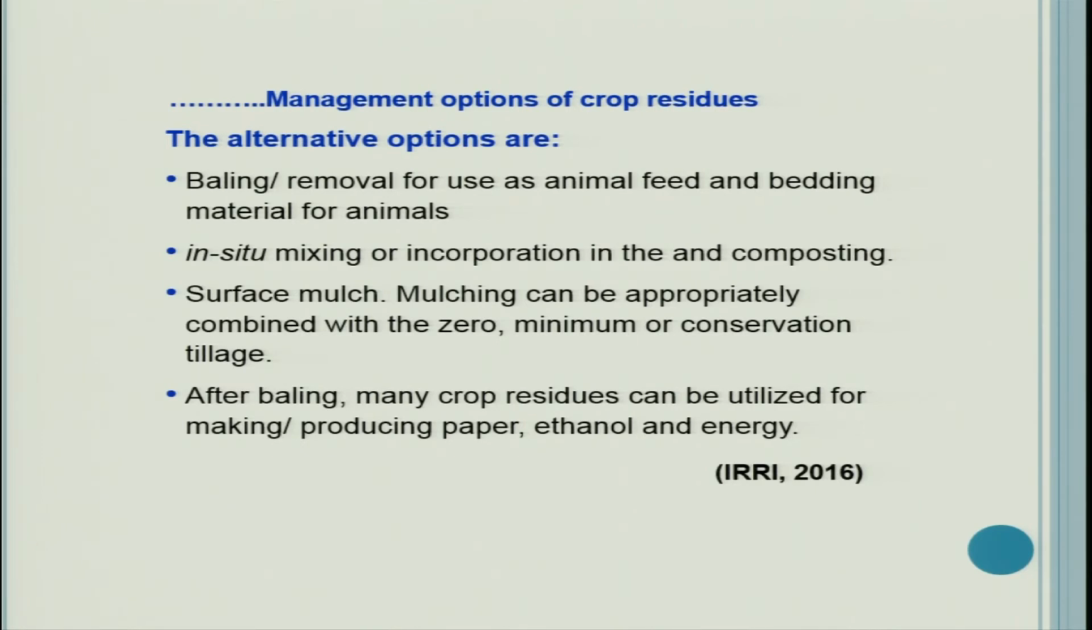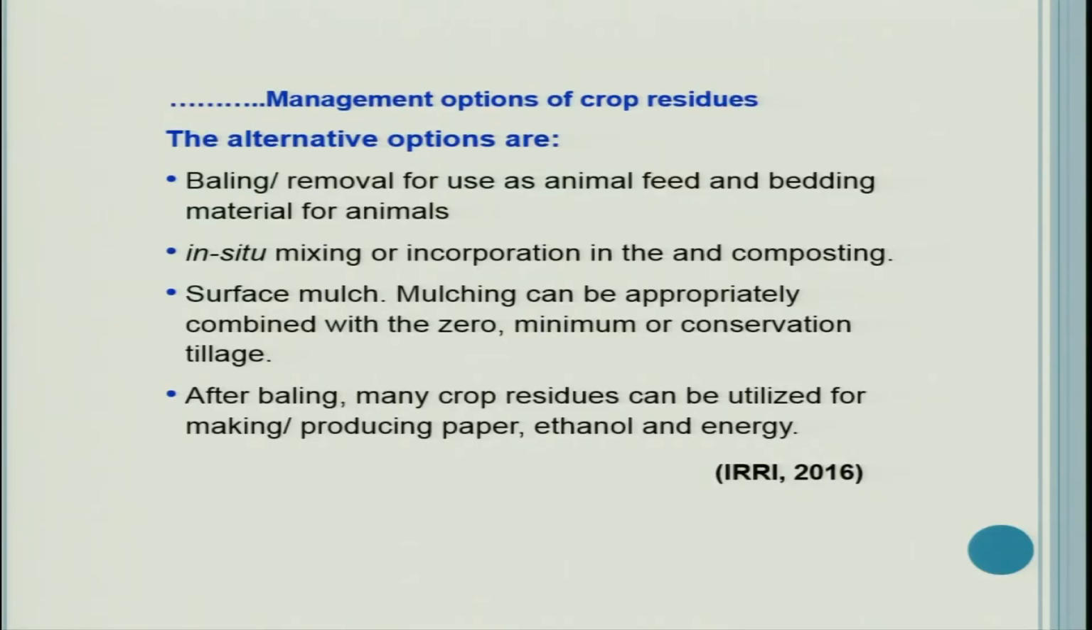So, the alternative options are how best we can use this rice straw. Baling or removal for use as animal feed and bedding material for animals. Baling here means making bundles right in the field. These bundles can be made in the field and then transported and stored. Baling can also be done after collecting the residues from the field, bringing them to a common area, and then a machine can be used to make the bales. Bales are bundled in square or rectangular shape, and they are compressed material which decreases the volume of the crop residue.